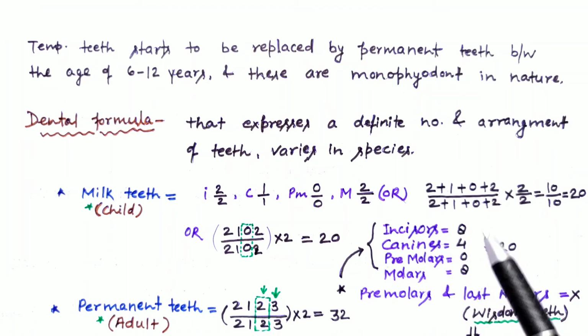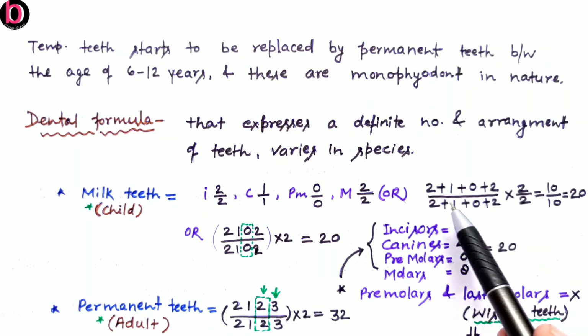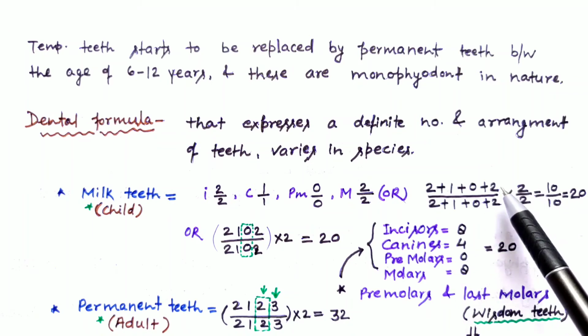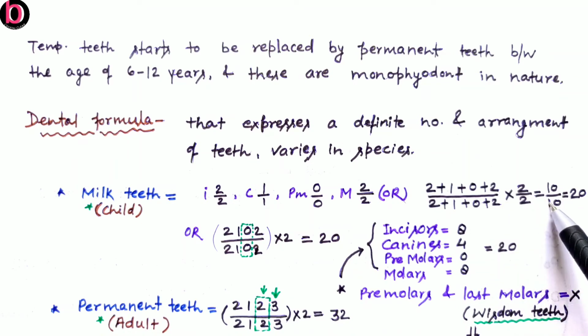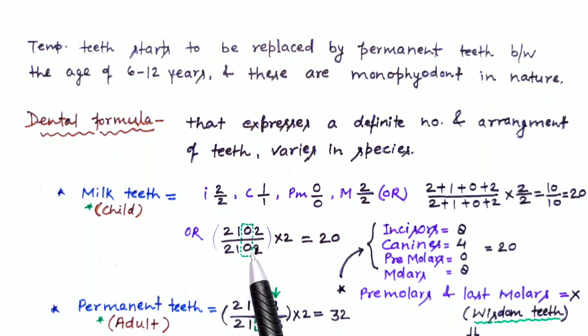So this line is not for division. This line is only for separation of upper and lower jaw. So here in upper jaw there is 10, the same in lower jaw 10, and the total of both will be 20. The same one we can write like this: 2102, 2102. So here premolars are absent, and this is very important.